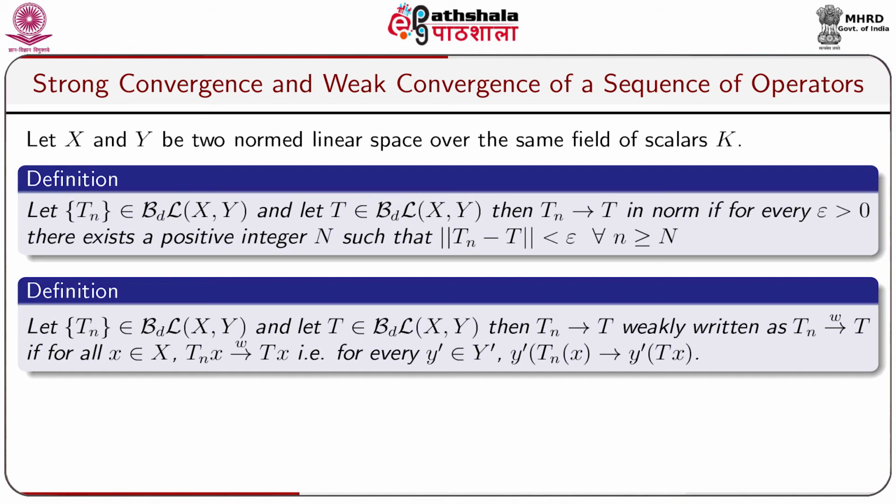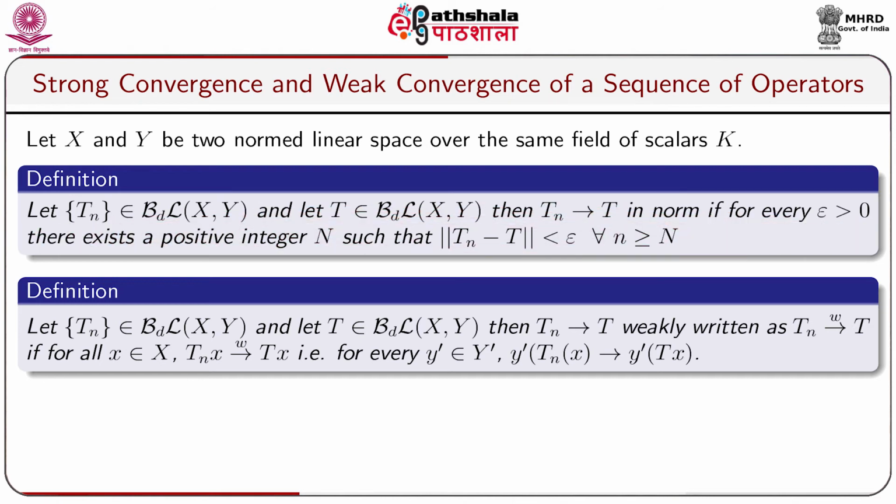That means BL(X,Y) is the collection of all bounded linear operators from X to Y, and let T belong to BL(X,Y). Then Tn converges to T in norm if for every epsilon greater than 0, there exists a positive integer capital N such that norm Tn minus T is less than epsilon for all n greater or equal to capital N.